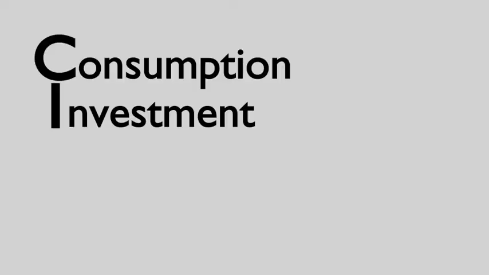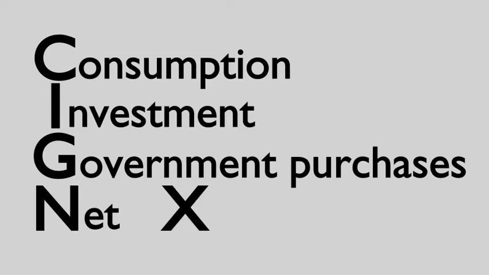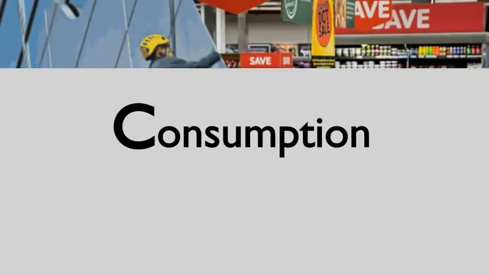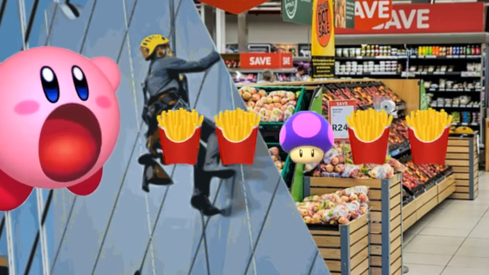A commonly used equation for GDP is the sum of C for consumption, I for investment, G for government purchases, and NX for net exports. Consumption refers to all the goods and services bought by individuals or families, and is typically the largest component of GDP. People use these goods and services and are thus consuming them, even if the good isn't food related. Maybe some goods shouldn't be consumed, but their purchase counts all the same.